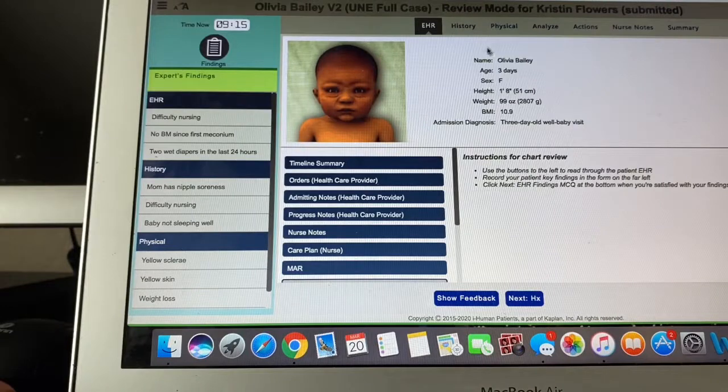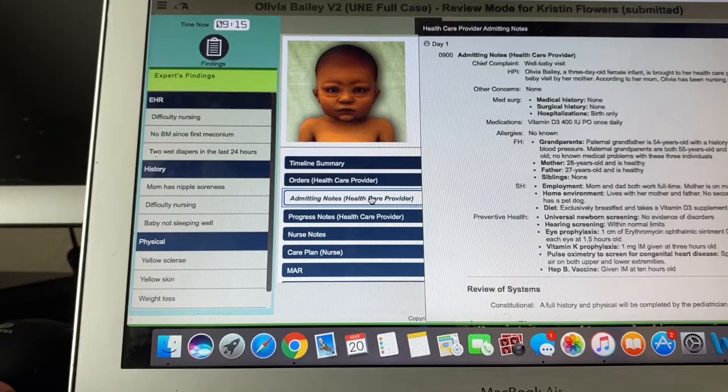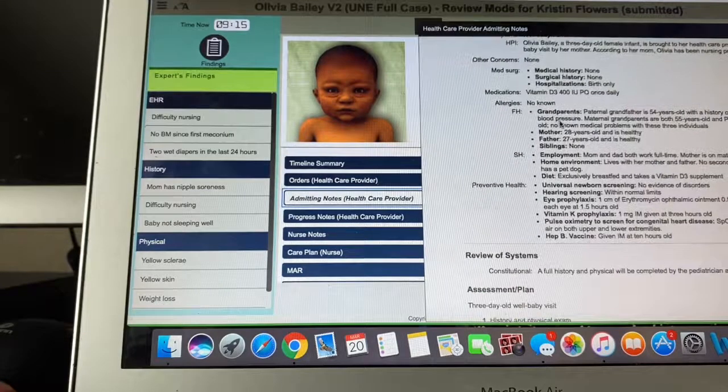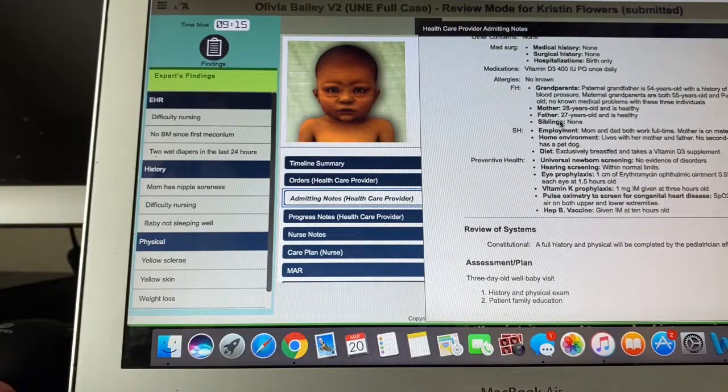So our first page is the EHR. This is going to give you any information that you can review that's already been done by other providers. In this case, they have different orders, medications that they're taking, allergies, history that you should be aware of. And on all these different sections, you're going to be taking all your notes on the left-hand side. So for the EHR, you really want to look at important information that you should be drawing from that and take notes on the left-hand side.